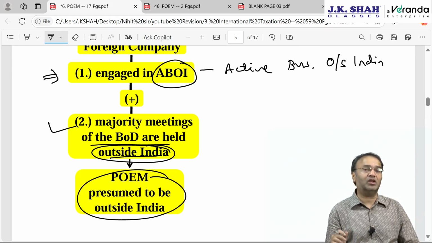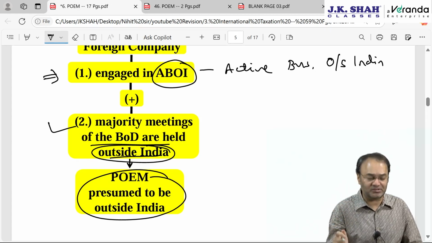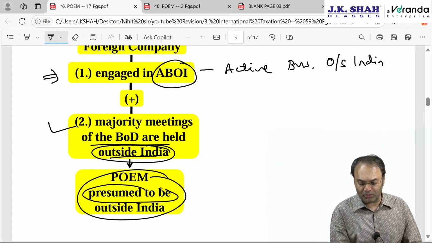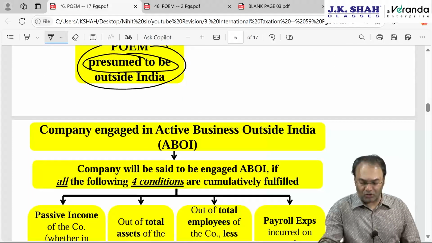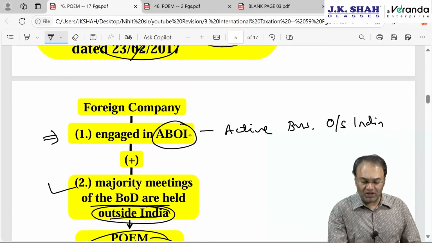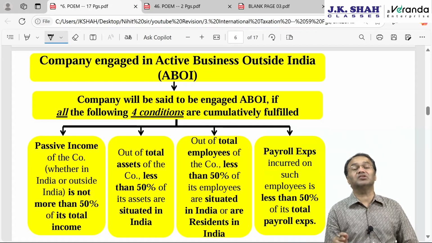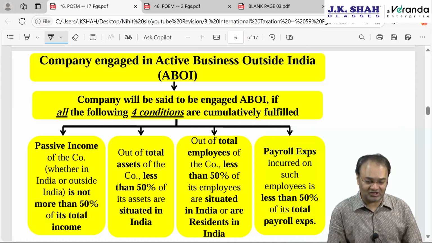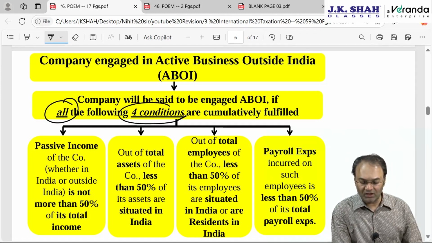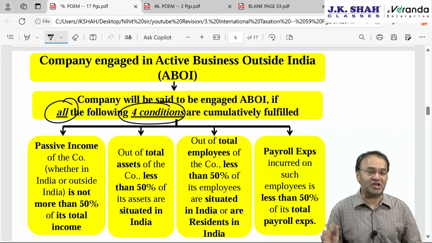Understand very carefully. Here CBDT does not say POEM will definitely be outside India. It says POEM will be presumed to be outside India. There are other factors also which can play an important role. So condition number 1, ABOI. What do you mean by ABOI? When can we say that a foreign company is engaged in active business outside India? If all of the following 4 conditions are satisfied, then the foreign company will be said to be engaged in active business outside India.